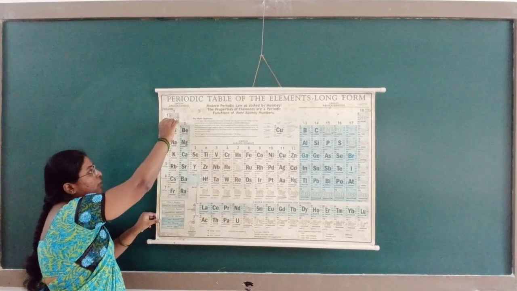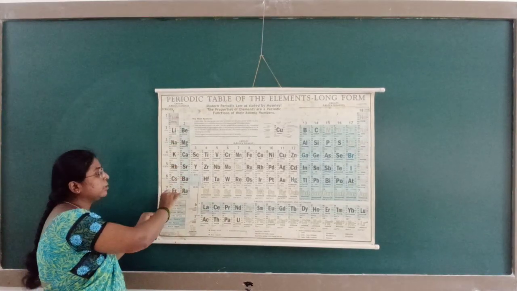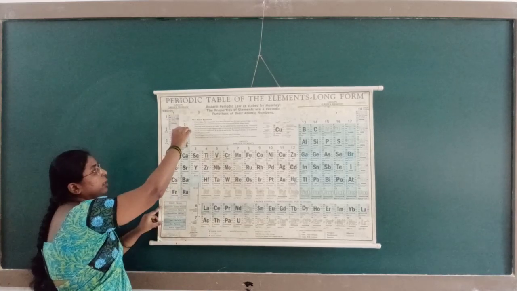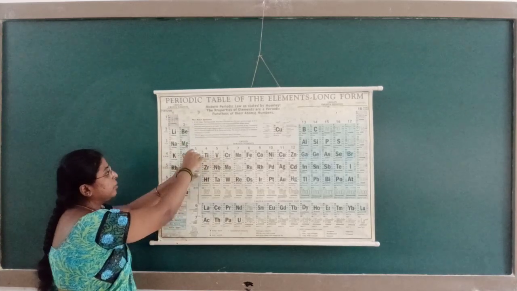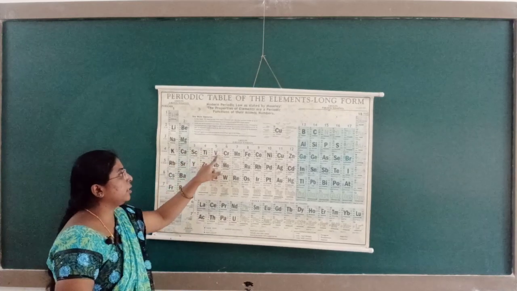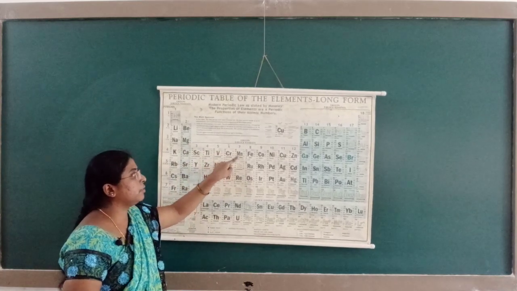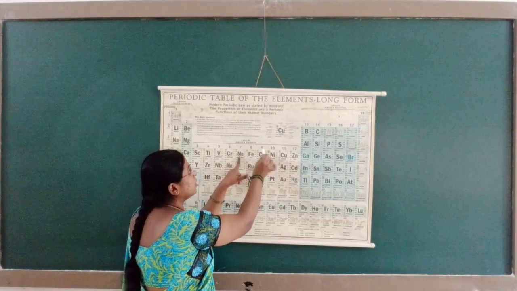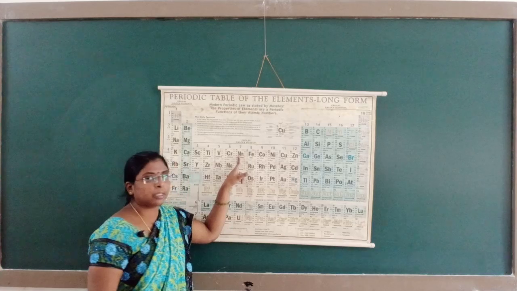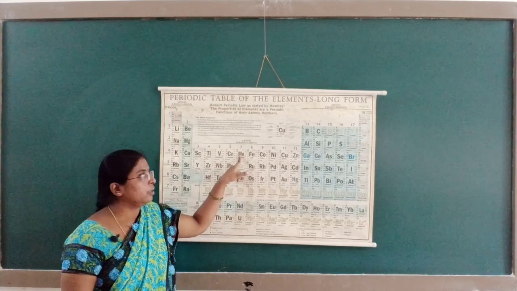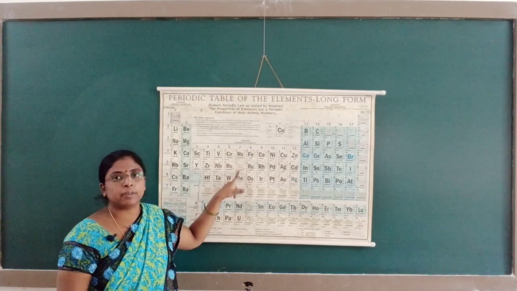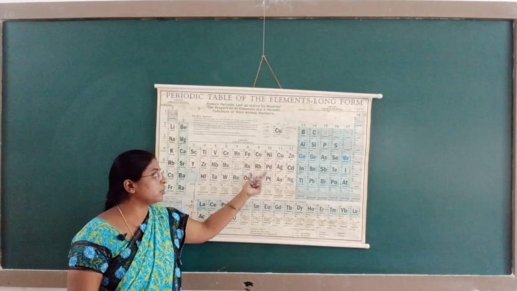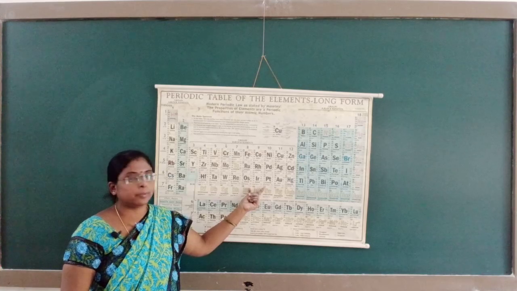Hydrogen, lithium, sodium, potassium, rubidium, cesium is 1A. Then 2A, 3A scandium, 4A, 5A, 6A, 7A. After this come iron, cobalt, nickel. These together come as the 8th group, which does not have any A. Only up to manganese is 7A. These three, iron, cobalt, nickel, form the 8th group.